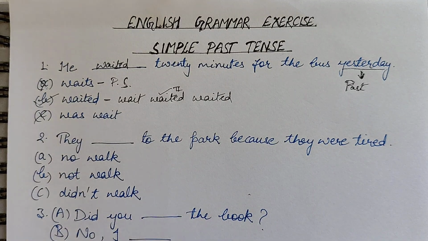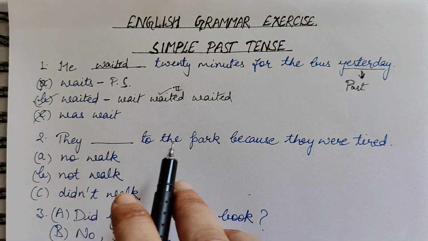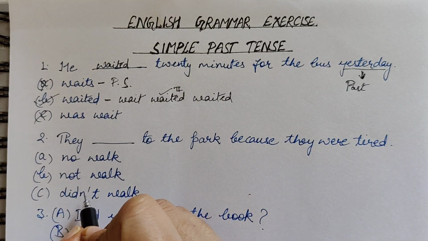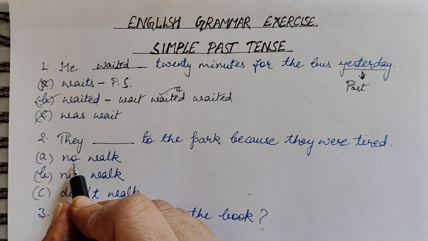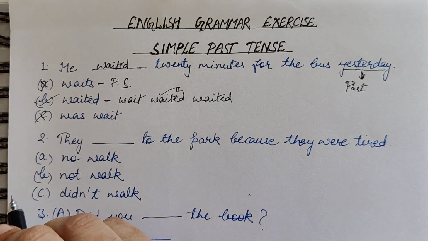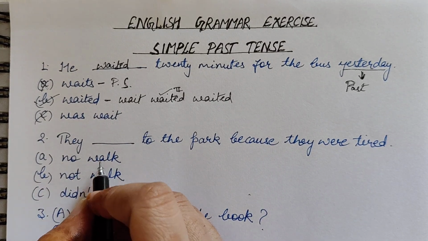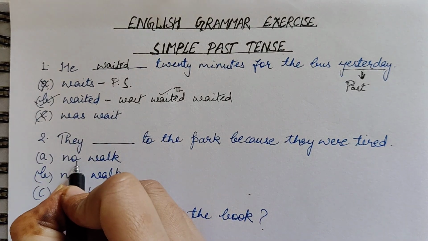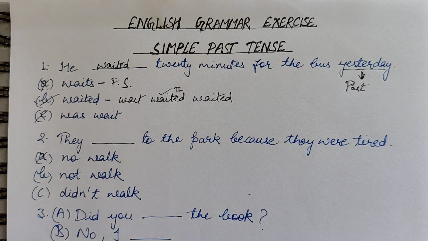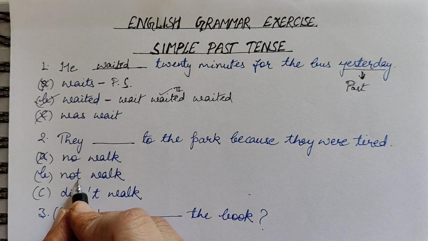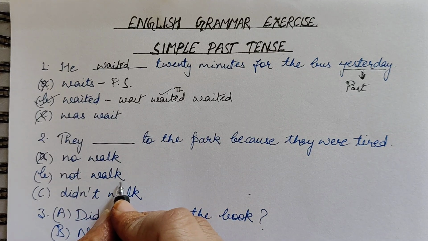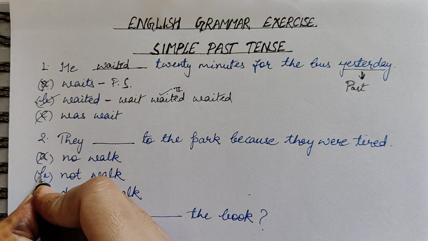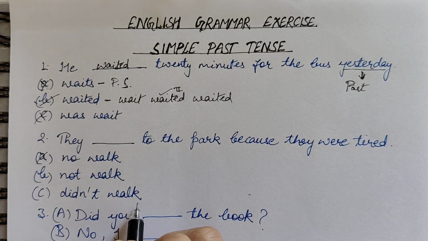Now number 2: They blank to the park because they were tired. So here we can see from all the options that the sentence goes in negative. Okay, so no walk is absolutely incorrect, because whenever we want to make negative sentences we use not. So this is not right. Now in the second option not is there, but the helping verb is not given here, so we are not going to use it. And now number 3 is did not walk.